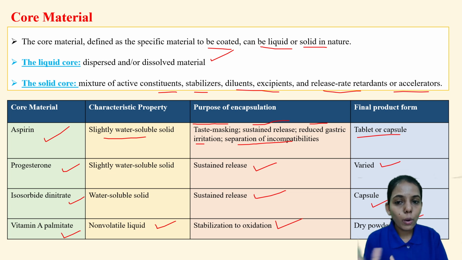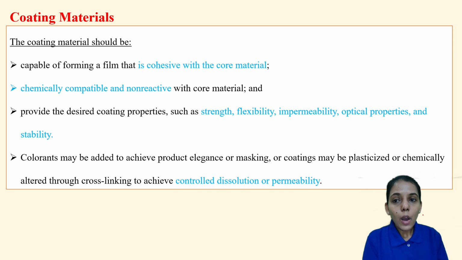So these are the core materials, their characteristic properties, and the purpose of their encapsulation along with the final product. Now comes the coating material. These are the ideal characteristics or features. It should be capable of forming a film which is cohesive with the core material.